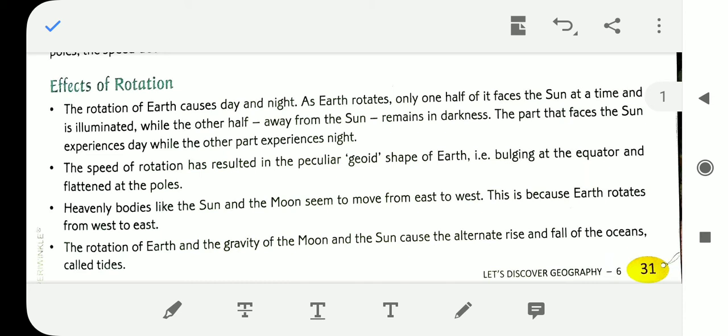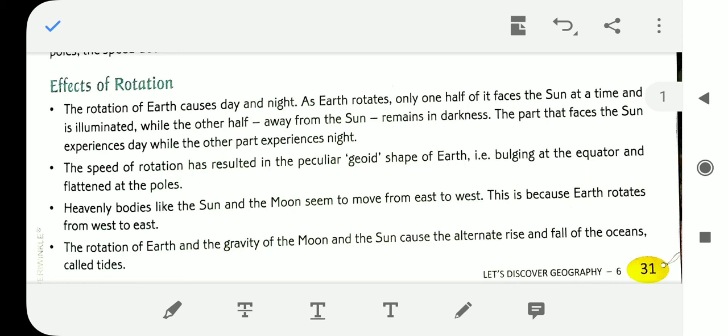Heavenly bodies like the sun and the moon seem to move from east to west. This is because Earth rotates from west to east. The Earth rotates from west to east, but the other heavenly bodies seem to move from east to west.